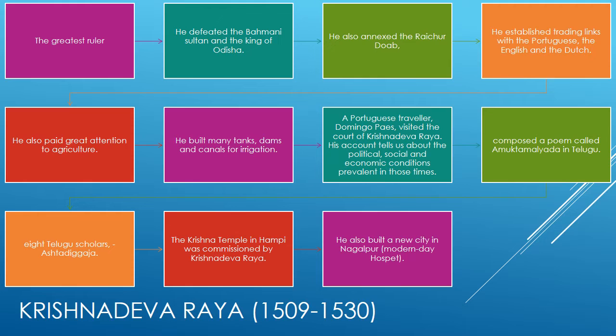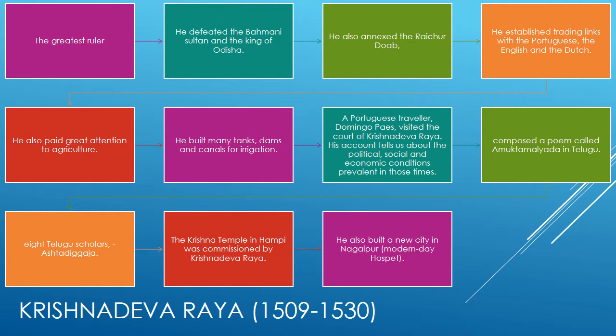He also paid great attention to agriculture. He built many tanks, dams and canals for irrigation. The Portuguese traveller Domingo Paes visited the court of Krishnadevaraya. His account tells us about the political, social and economic conditions prevalent in those times.